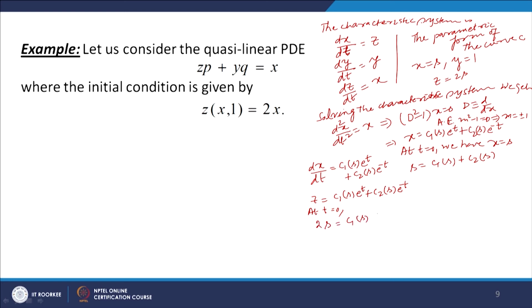When we differentiate, we should have got a negative sign here. So, this is negative. Okay.